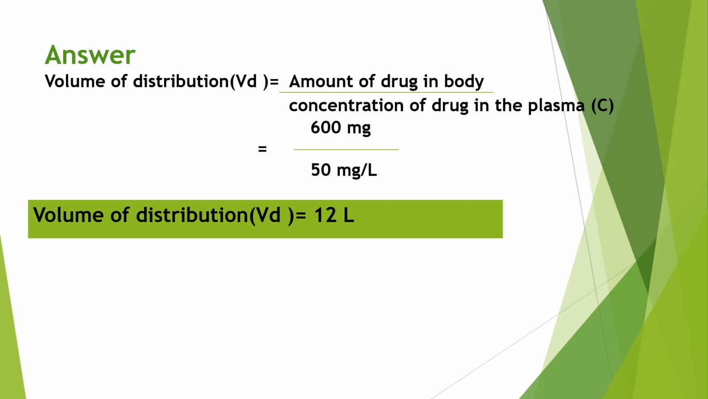Here 600 milligram of drug is present in the body, and the plasma concentration of the drug is 50 milligram per liter. Then we get 12 liter. 12 liter is the apparent volume of distribution of the drug. So this is the answer for this exercise. Volume of distribution is equal to 12 liter.